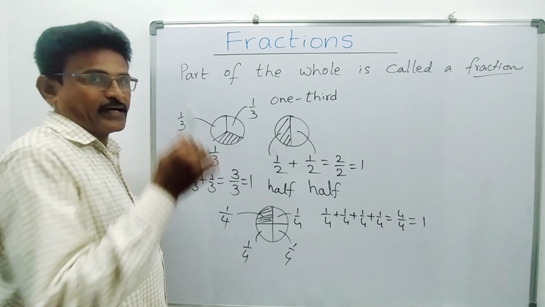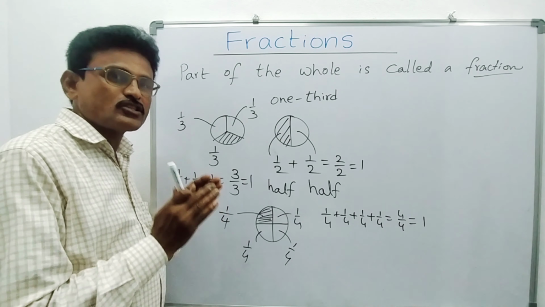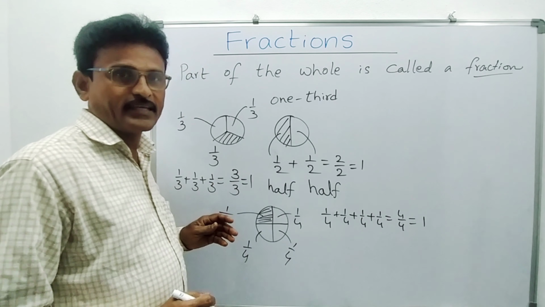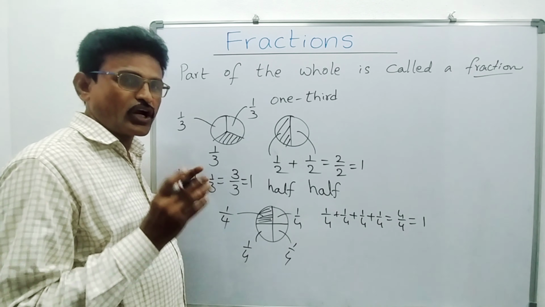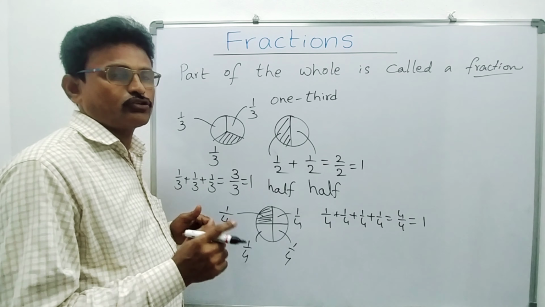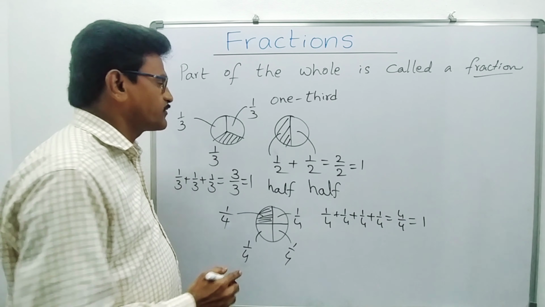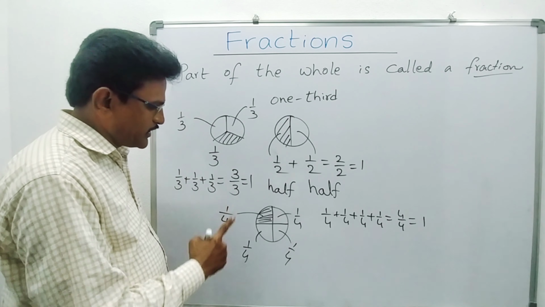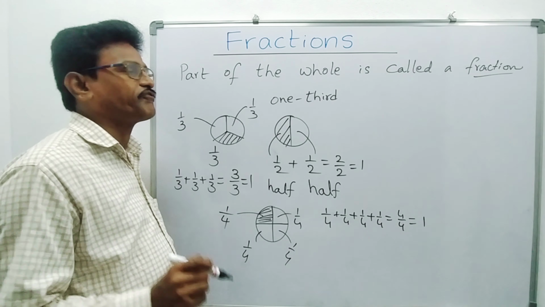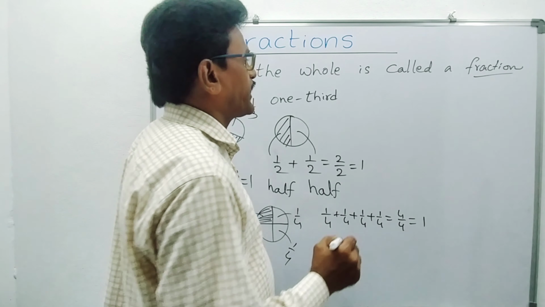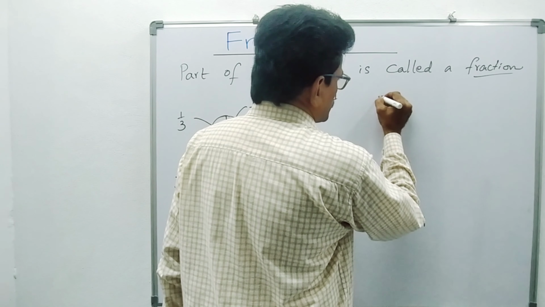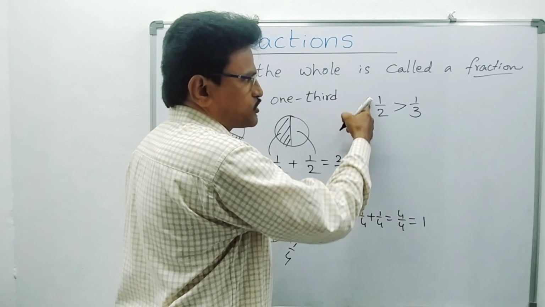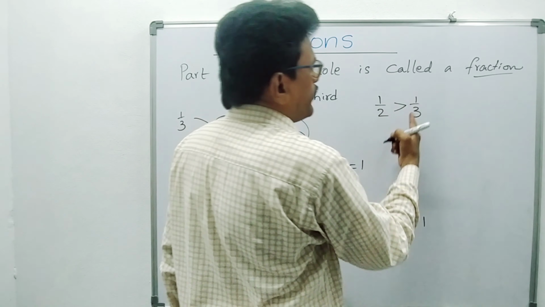Now compared to the earlier ones, you are still getting a small part. So if members are increasing, the fractional part you are getting is smaller. That means compared to 1 by 2, 1 by 3 is small, and compared to 1 by 3, 1 by 4 is a still smaller fraction. So see how to write that. 1 by 2 is bigger compared to 1 by 3. 1 by 2 means 1 we are dividing into 2 parts. Here 1 is divided into 3 parts.